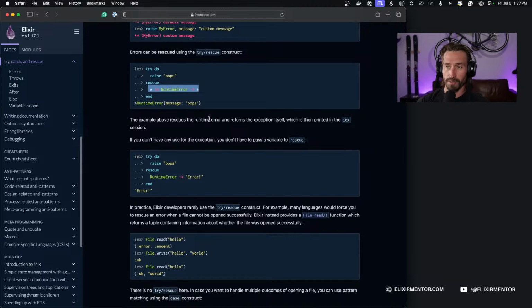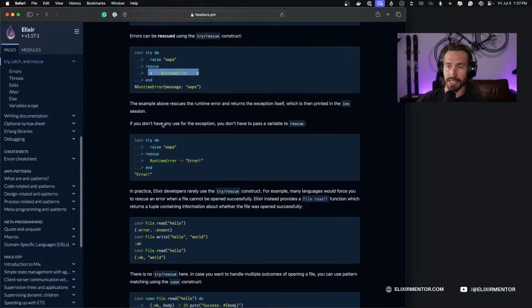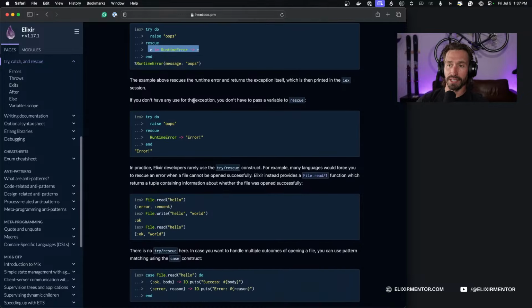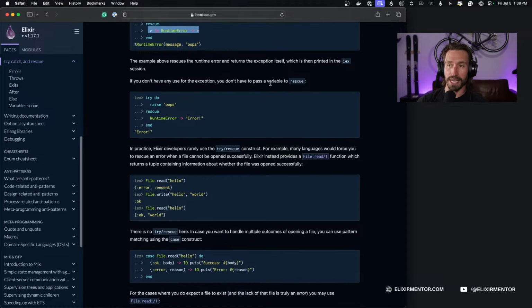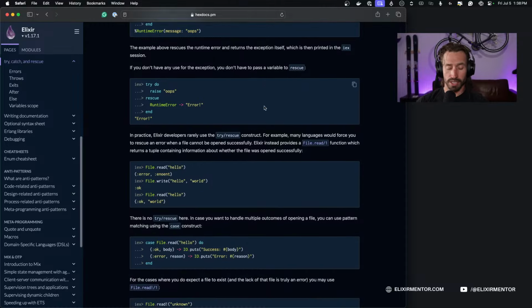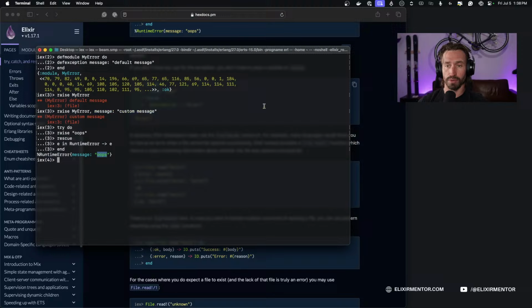So the code above rescues the runtime error and returns the exception itself, which is then printed in the IEx session. If you don't have any use for the exception, you don't have to pass a variable to rescue. So we can do the same exact thing without a variable.